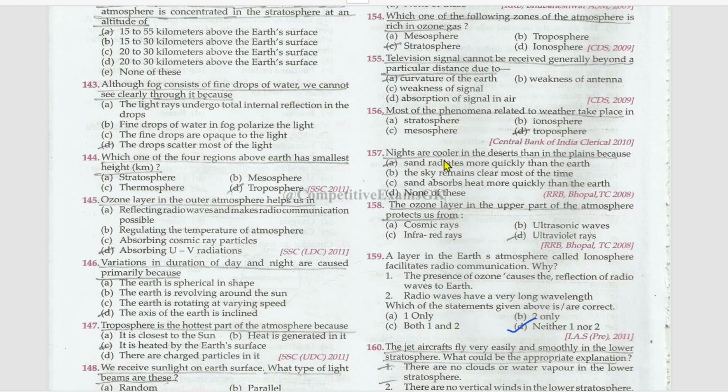Nights are cooler in the deserts than in the plains because sand radiates more quickly than the Earth. The ozone layer in the upper part of the atmosphere protects us from UV rays. A layer in the Earth's atmosphere called ionosphere facilitates radio communication. Why? The presence of ozone causes the reflection of radio waves to Earth.